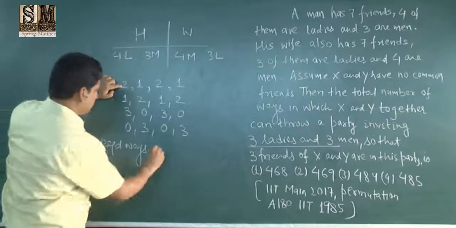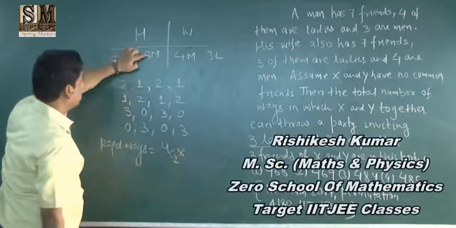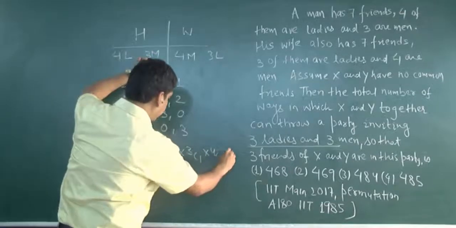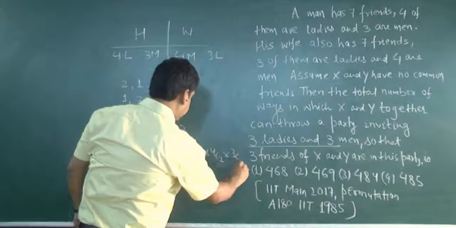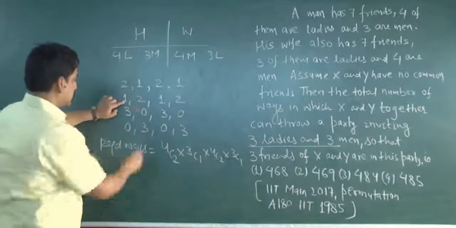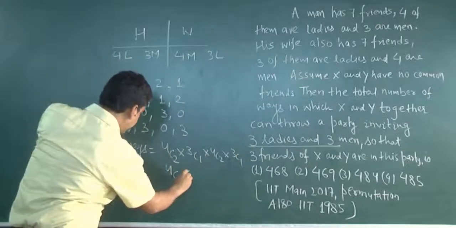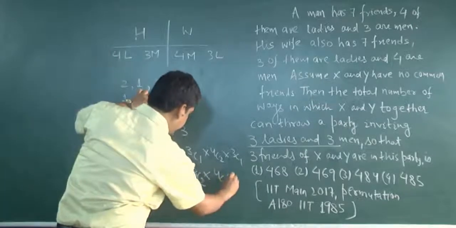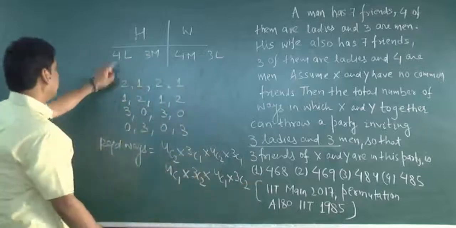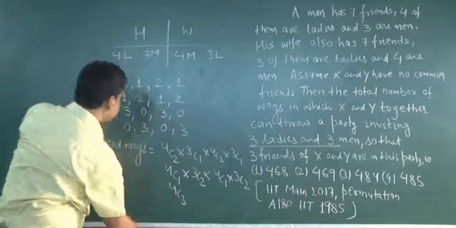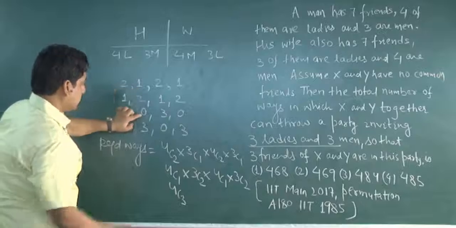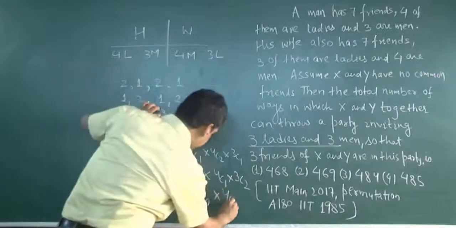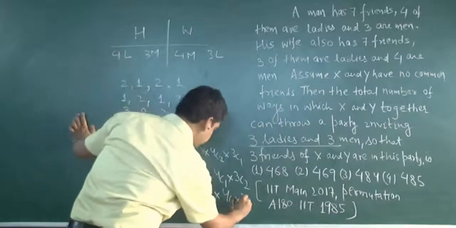First one, this one, 4C2 into 3C1 into 4C2 into again 3C1. Second one, this is now 4C1 into 3C2 into 4C1 into 3C2. The third one, this is 4C3, this is 3C0, this one again 4C3 and this one is 3C0.